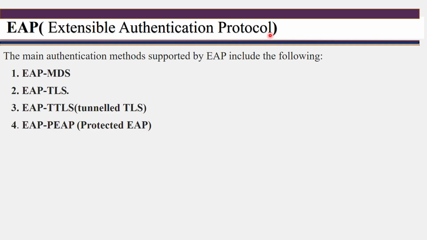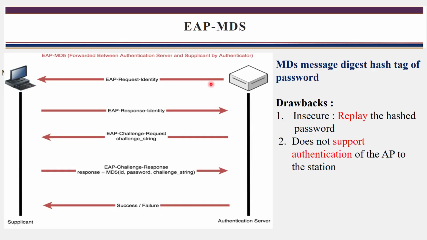What purpose are you using this protocol for? To provide security and to check the authentication. And for proving the authentication, what procedure will you follow? For that procedure you have to exchange frames between the station as a client, the access point and the authentication server. So those frames also need security. To provide that, we are using these different types of Extensible Authentication Protocol. Let's see how these methods provide security for the authentication.